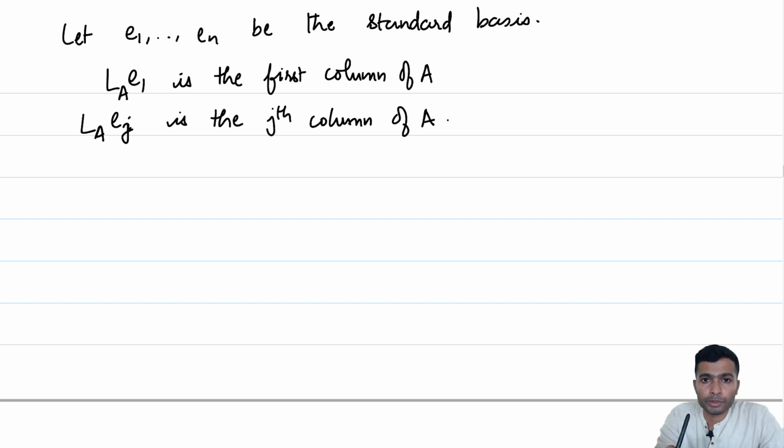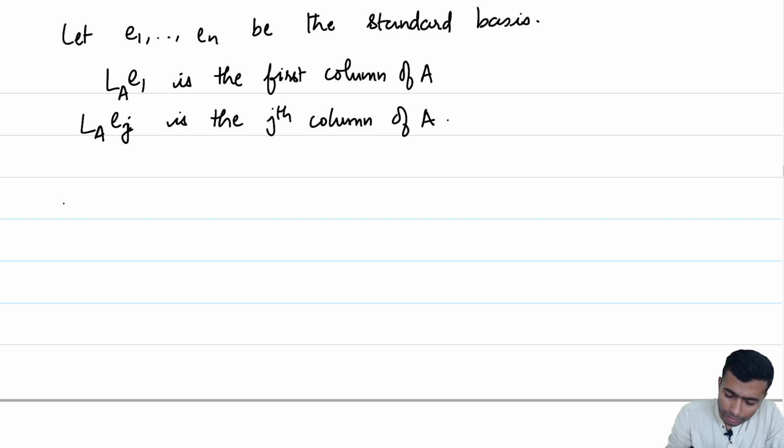The fact that E1, E2 up to En is a basis of Rn implies that LA E1, LA E2 up to LA En should be at least a spanning set of the range space of LA.